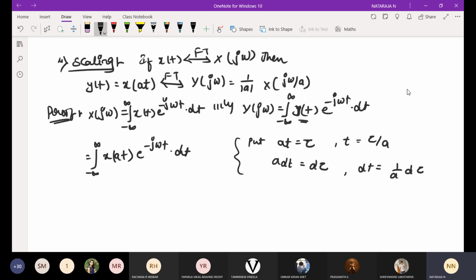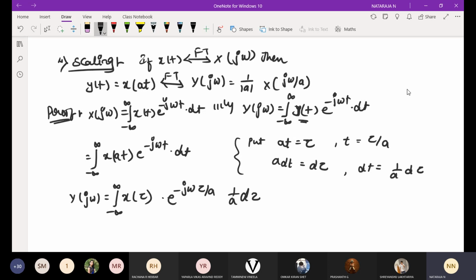Based on this, I am going to represent Y of j omega is equal to integral from minus infinity to infinity x of at, in terms of x of tau, into e power minus j omega. What is my t? T is equal to tau by a. Then dt is 1 by a d tau.